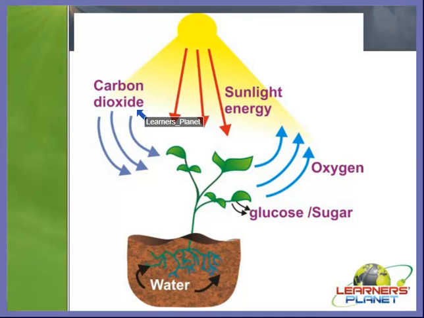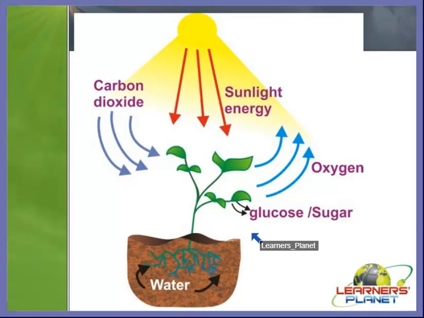And it gives out oxygen, and it also gives out glucose or sugar. It does not give out glucose because it is not a gas. It gives out oxygen in the atmosphere, because oxygen is a gas, but glucose and sugar are not gases, right?